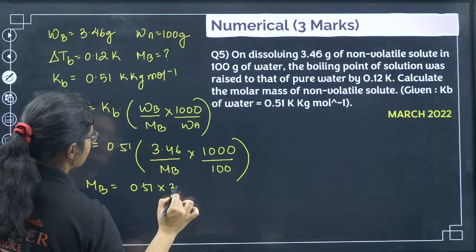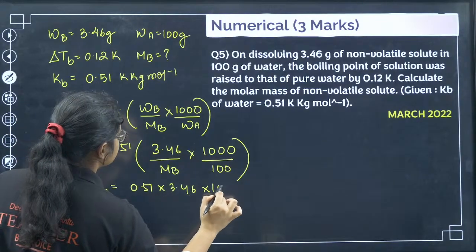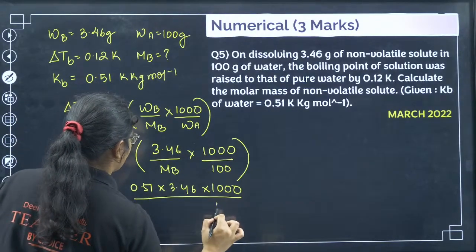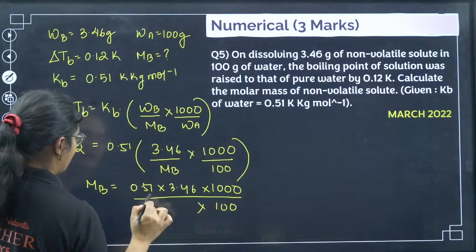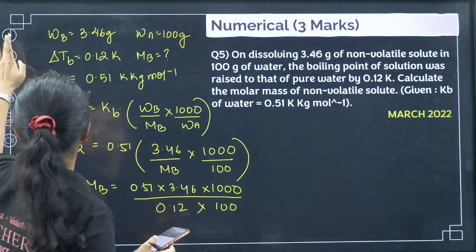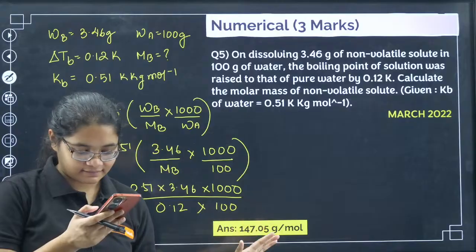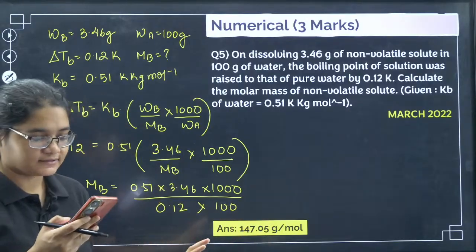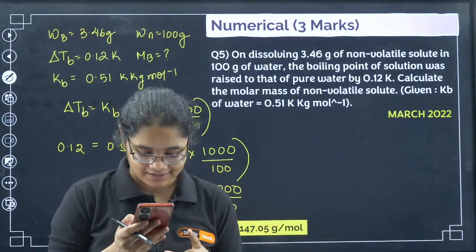Okay, so now we can just solve this to calculate Mb value. 0.51 into 3.46 into 1000, divided by 100, and then you have 0.12. Now if you solve this, let me see how much you are getting. Yes, 147.05 is the correct answer. All of you have got the correct answer here.